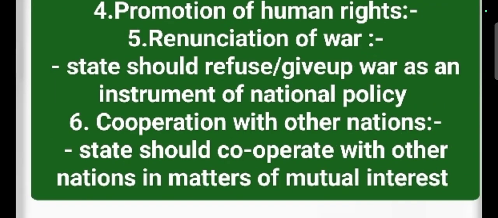And the next one is renunciation of war. States should refuse or give up war as an instrument of national policy. And the next one is cooperation with other nations. States should cooperate with other nations in matters of mutual interest. Okay.